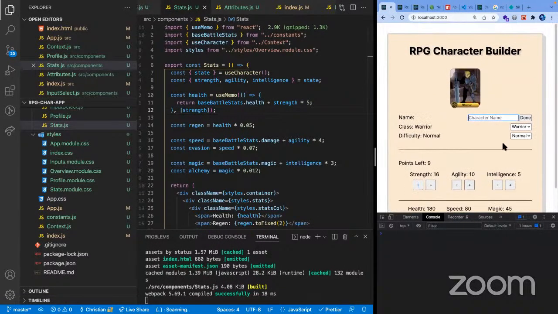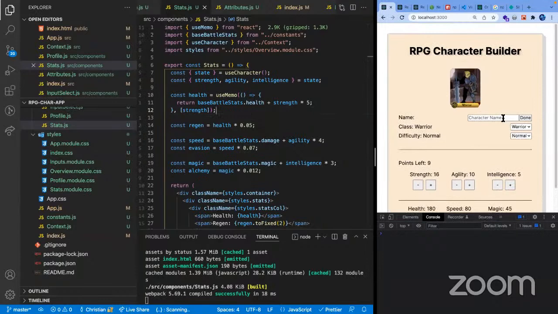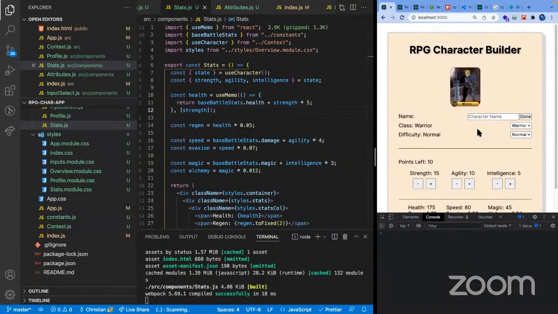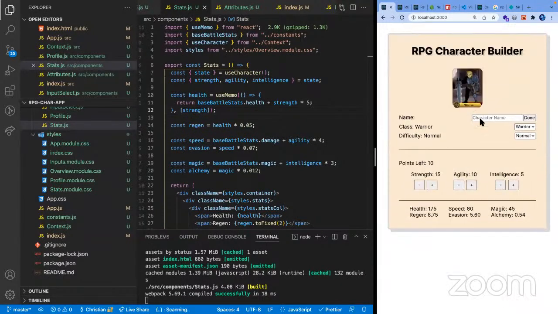And lastly, I think we can do our saving and the final. Maybe we could skip that just to save us time. Let's see if everything fits together. I'm gonna refresh just so we reset everything from the start. I'm gonna add a character name. Any name.